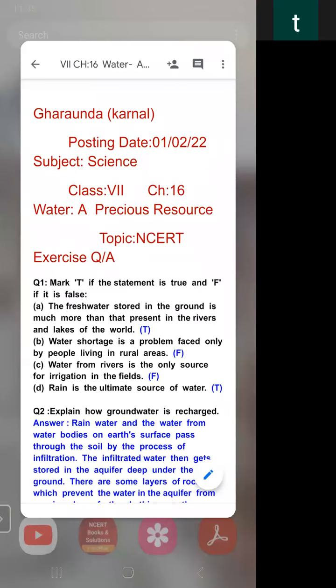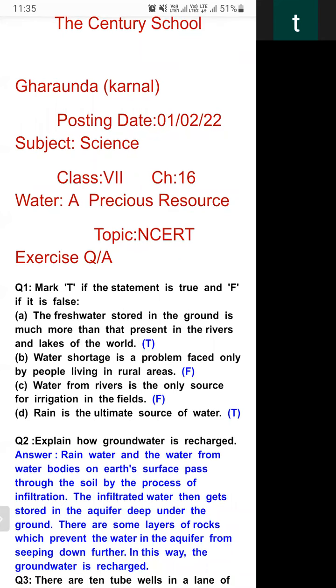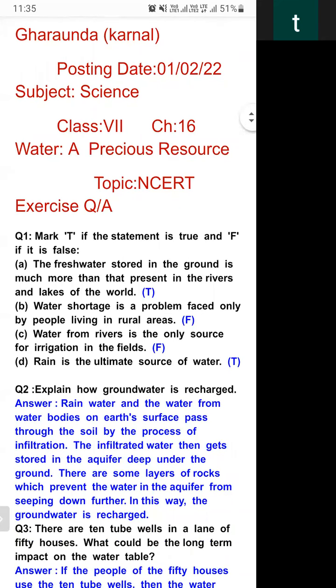Students, we are learning chapter 16, Water, a Precious Resource. In previous lectures, we have read chapter 16. In today's lecture, we will discuss the NCERT exercise question answers. The first question is true and false. Let's start.